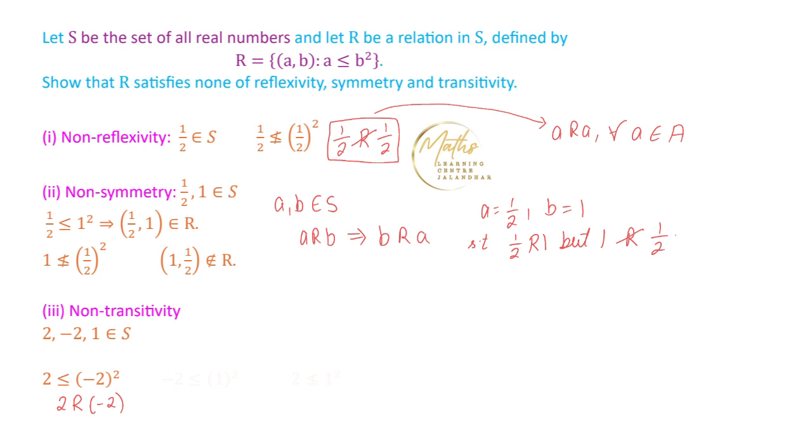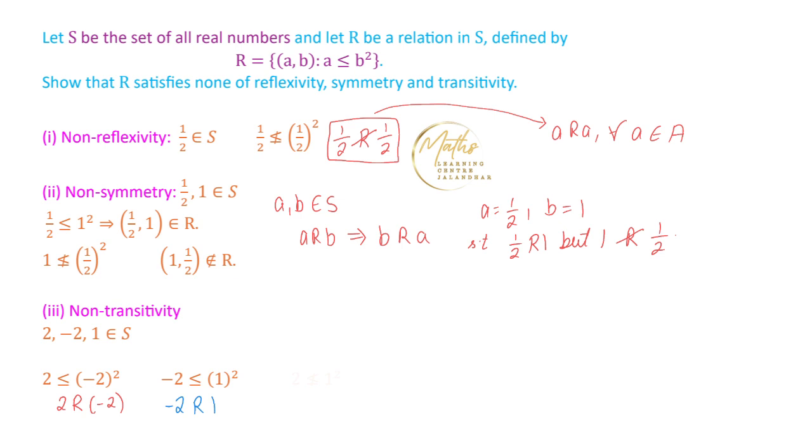Second, -2 is less than or equal to 1 square, so -2 is related to 1.